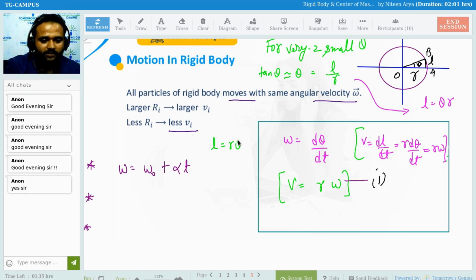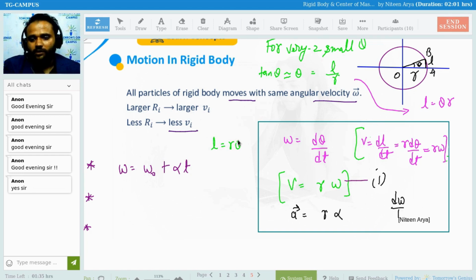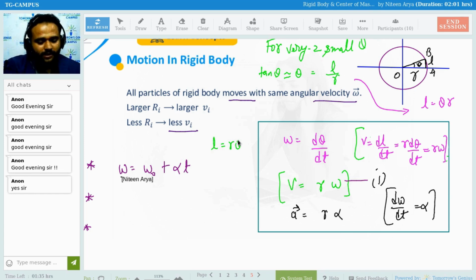Even though I taught you this thing, I am teaching you again. Again doing differentiation of equation 1, so that is acceleration A, linear acceleration, and that is R alpha. Alpha is angular acceleration, d omega by dt. Clear everyone? Again R is going to remain constant because here R is the radius. So this is your final angular velocity after some time, this is your initial angular velocity, that is angular acceleration, that is time.